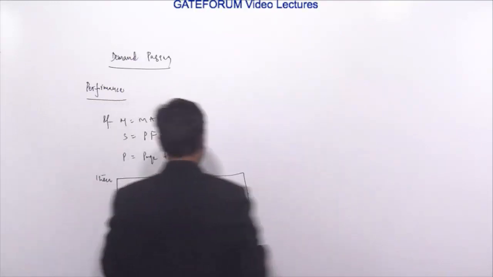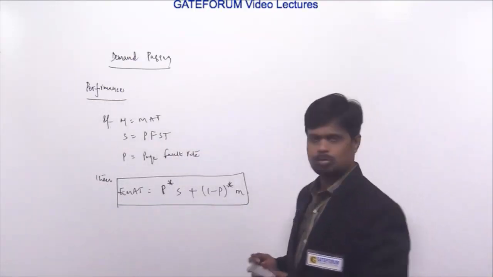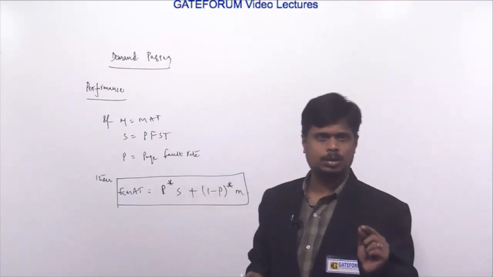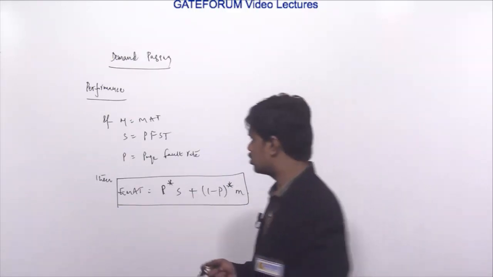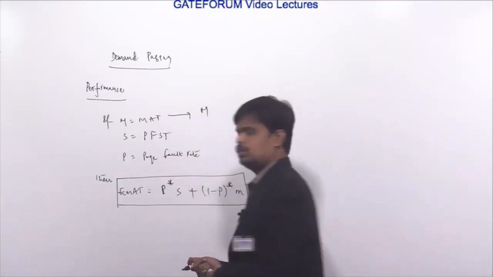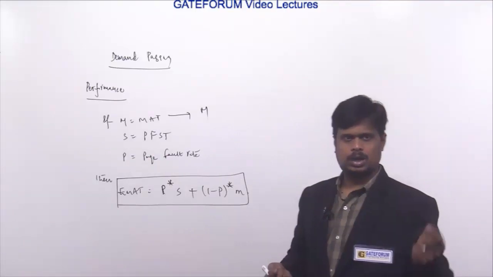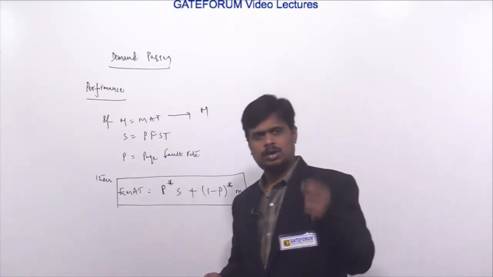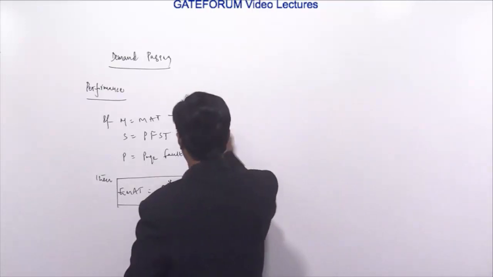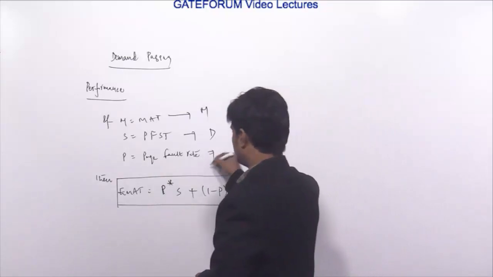So according to the question statement, what is M, what is P, what is S? These things we need to gather now. According to the question statement, it is mentioned that the average time for a memory access in the system is M units. So M is given. The memory access time is given as M if the corresponding page is available in the main memory, and D units if the memory access caused a page fault. So the page fault service time is given as D. And we need to calculate the page fault rate.